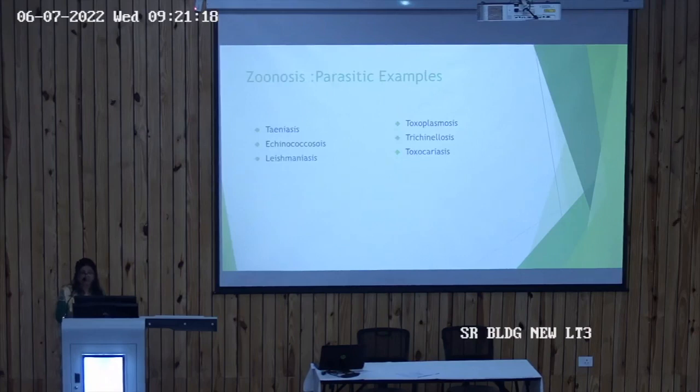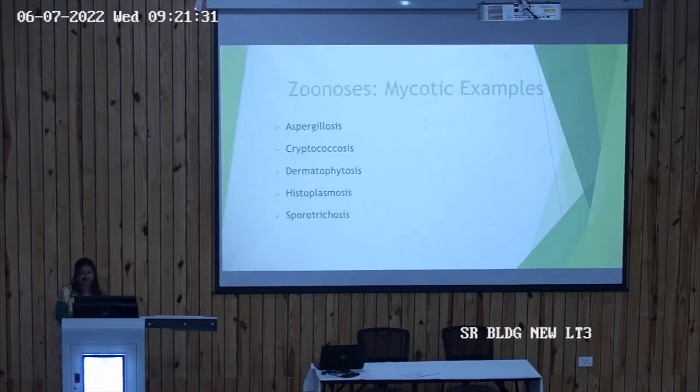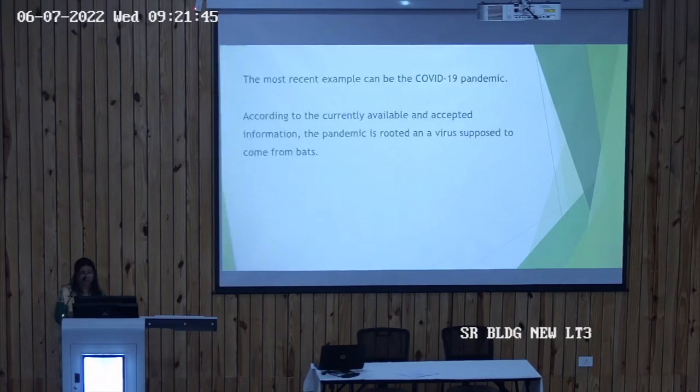Then the parasitic examples can be taeniasis, echinococcosis, leishmaniasis, toxoplasmosis, trichinellosis, and toxocariasis. Then the mycotic examples are aspergillosis, cryptococcosis, dermatophytosis, histoplasmosis, and sporotrichosis. So these were the fungal examples. Then the most recent example is the COVID-19 pandemic. As you all know, according to the currently available and accepted information, this pandemic is rooted in a virus supposed to come from bats.